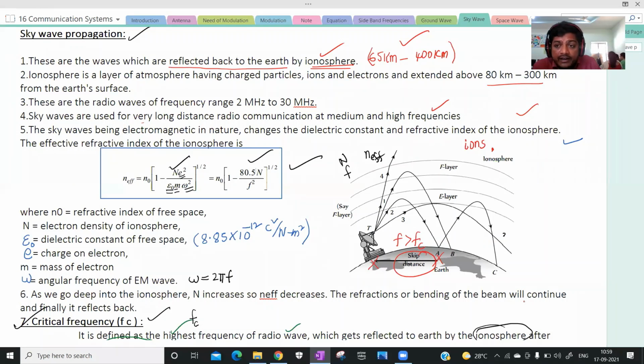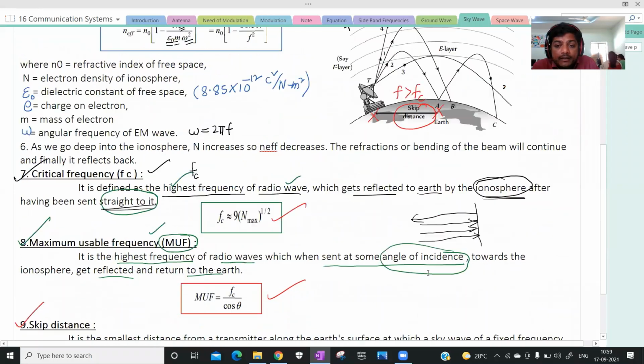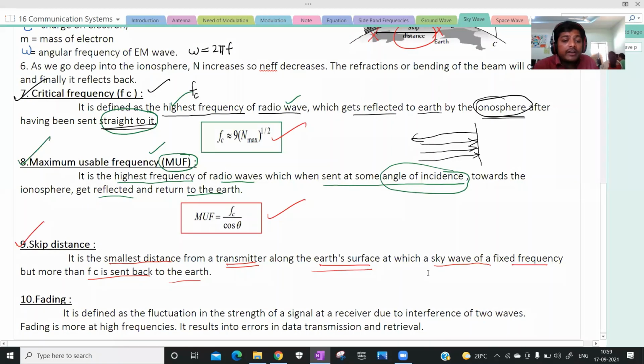That distance is called skip distance. If you want to get the skip distance, the electromagnetic waves should have a frequency greater than the critical frequency.